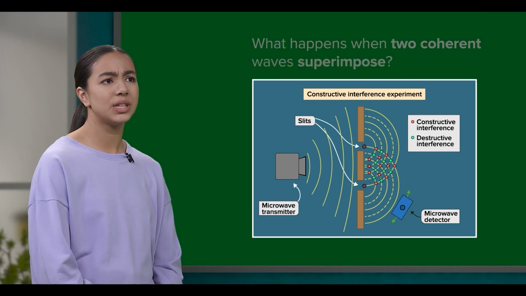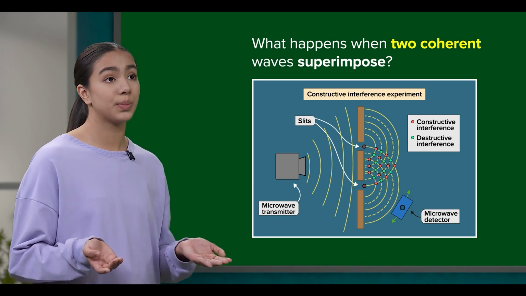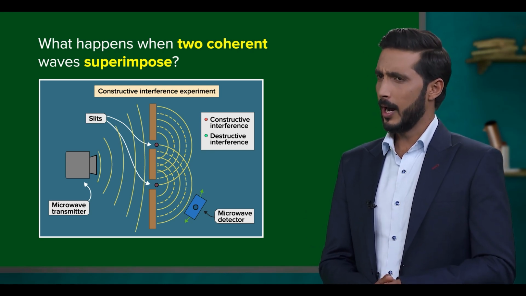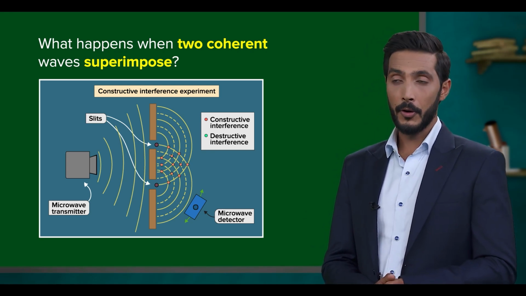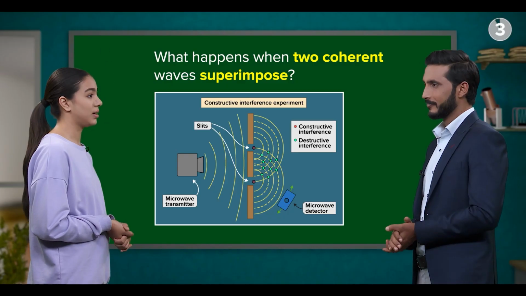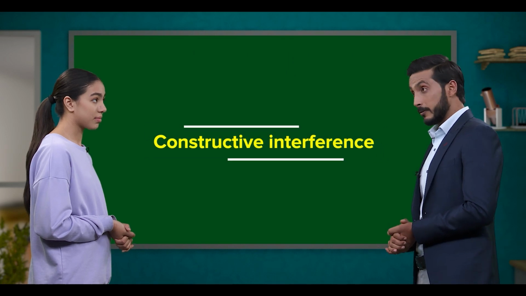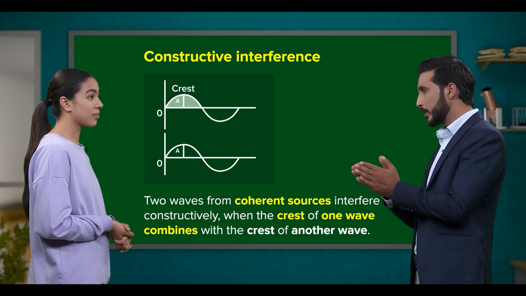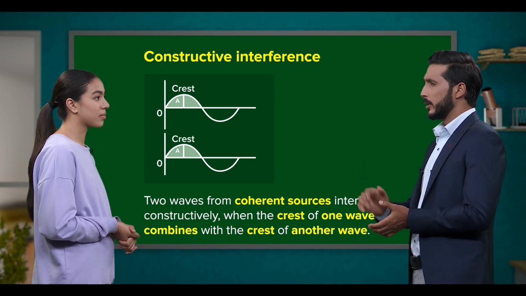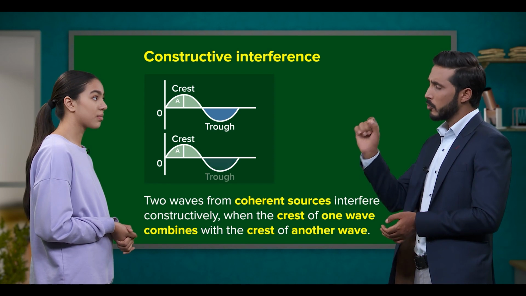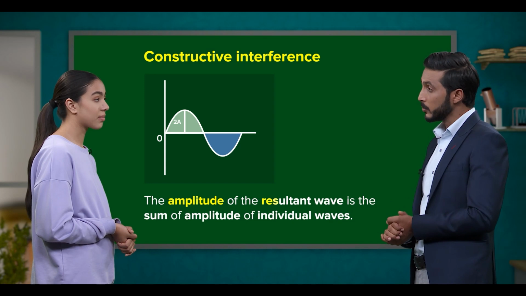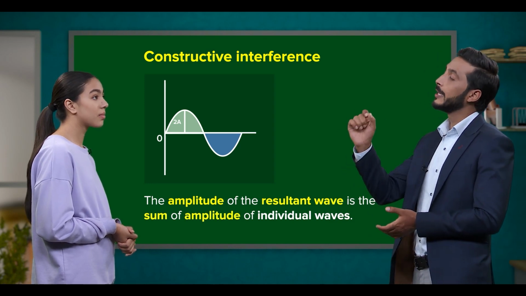Whoa. So, teacher, what will happen when these two coherent waves superimpose? Simply put, two things may happen. They either interfere constructively or destructively. Let's start with constructive interference first. This occurs when the crest of one wave combines with the crest of another wave, and the trough of one combines with the trough of another to form a resultant wave. And the amplitude of the resultant wave is the sum of amplitude of individual waves.